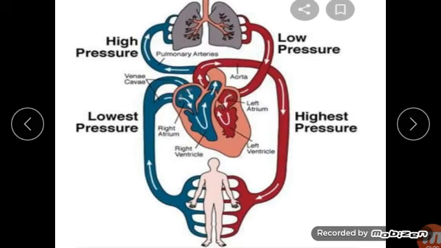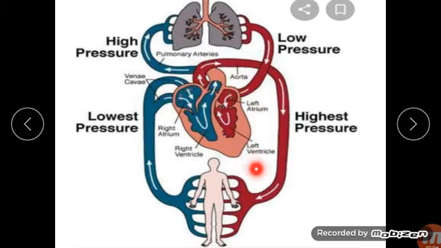Now we'll see this representation of blood circulation in the human body. So how does this circulation take place in our body? From the left ventricle, you know children, this is your left ventricle. Clear? From here, and this is the picture of the heart, a diagram of the heart.